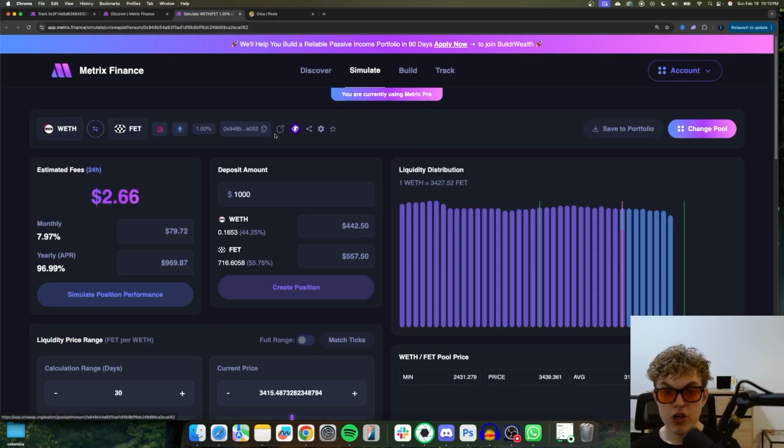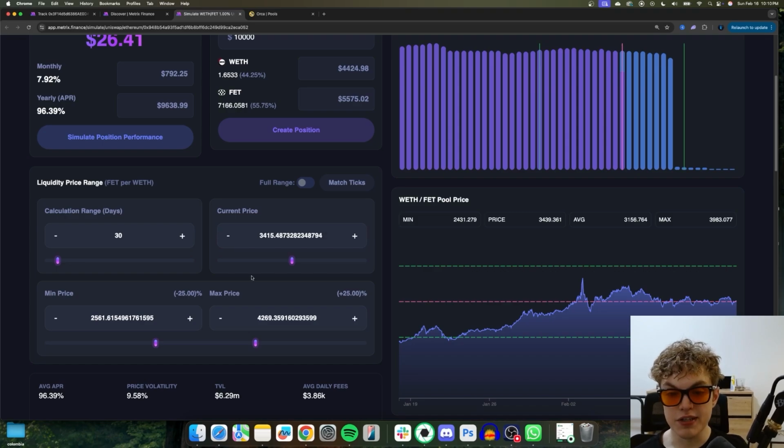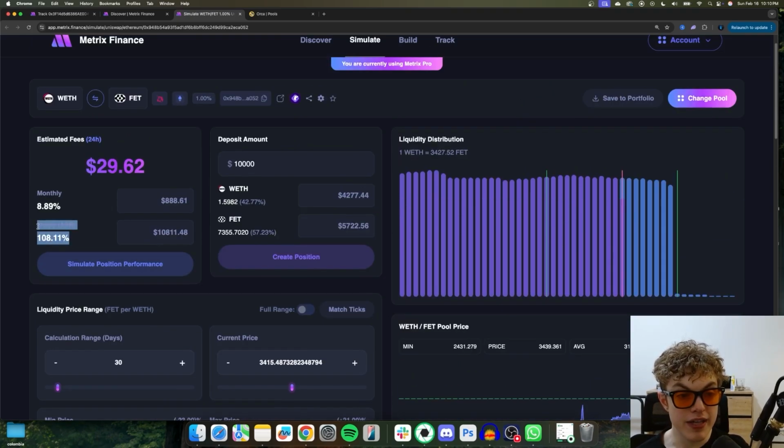Now this is really cool. You can enter your sample deposit amount for the simulation. In this case, we can go with about, let's just say 10,000 bucks. And then we can scroll down and we would be selecting our range. So we can select the price range at which what price points we want to supply liquidity at. And we can see our estimated yearly APR, monthly, and our estimated daily earnings.